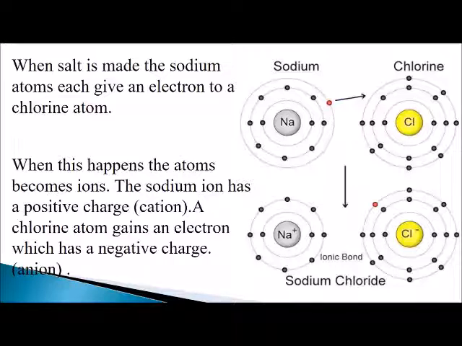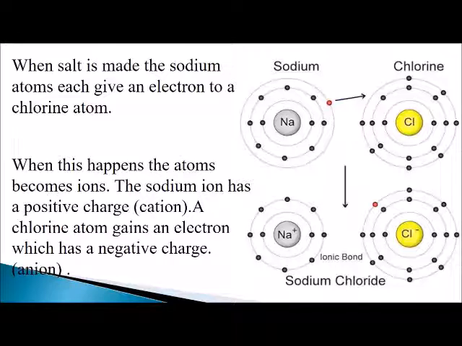Now a positively charged ion and a negatively charged ion have been formed, so the positive and negative charges are attracted to each other very strongly, and this chemical bonding is the ionic bonding. And a new compound is formed, that is sodium chloride.